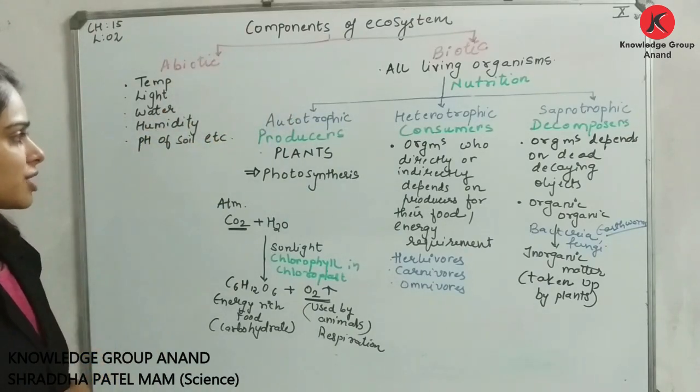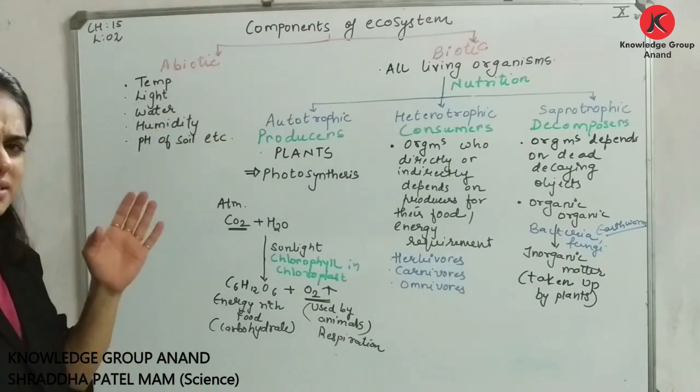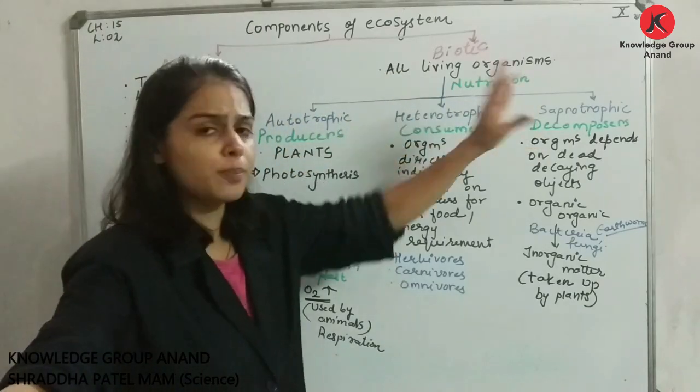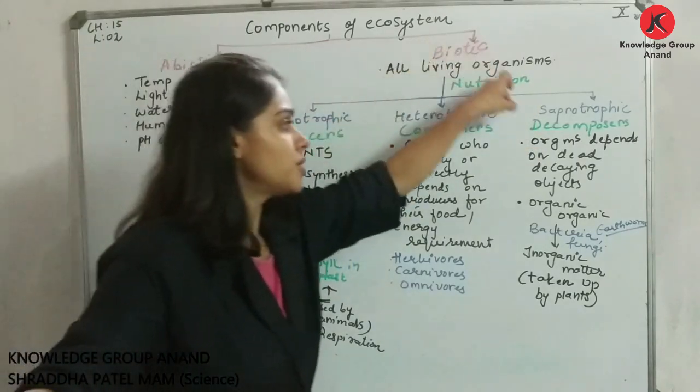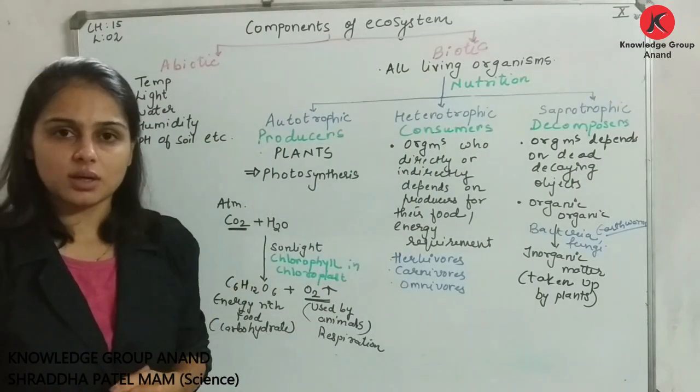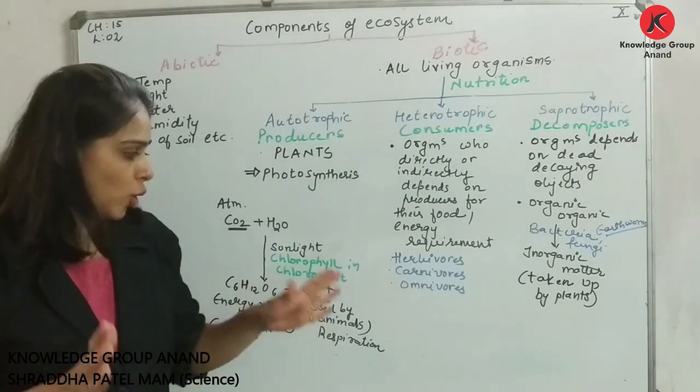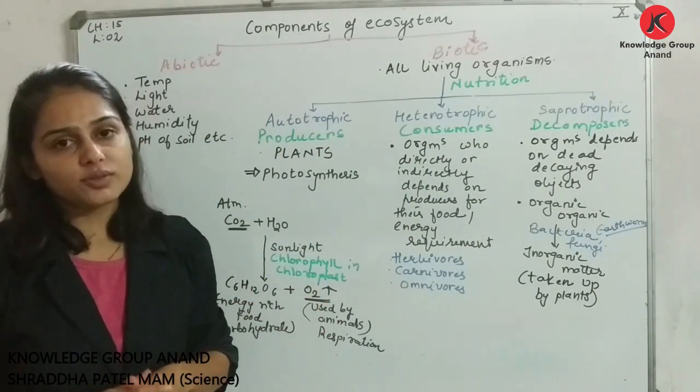I hope the lecture is very clear to you people. Simple as that. You people have to memorize 3 points: producers, consumers and decomposers. That's it. Okay, so once again I hope ये आपको अच्छे से समझ में आया. Thank you very much.